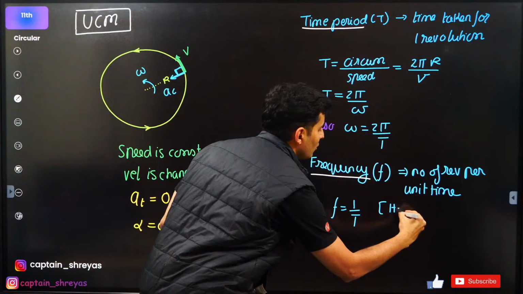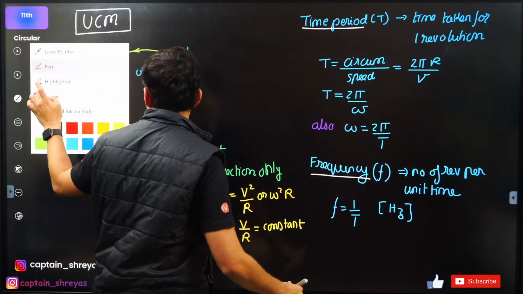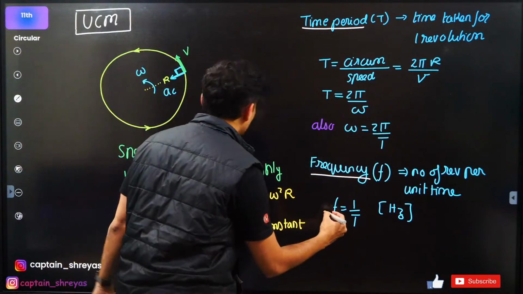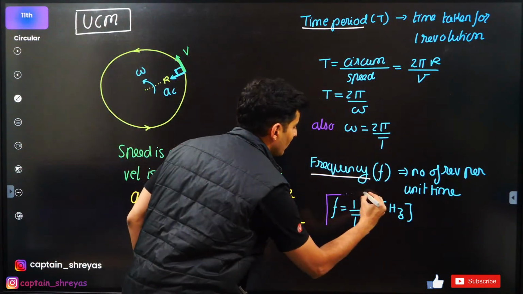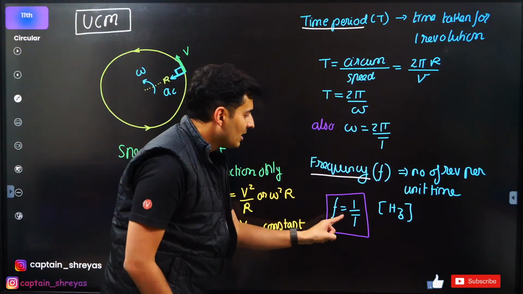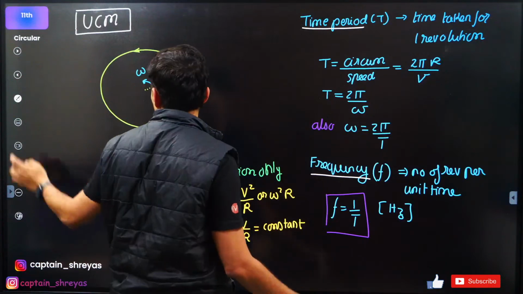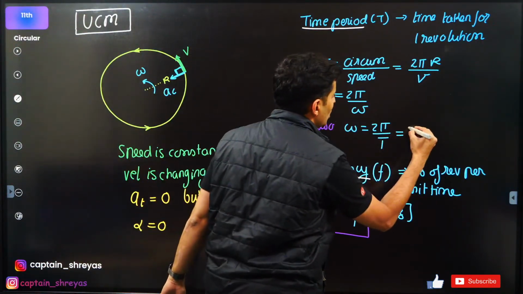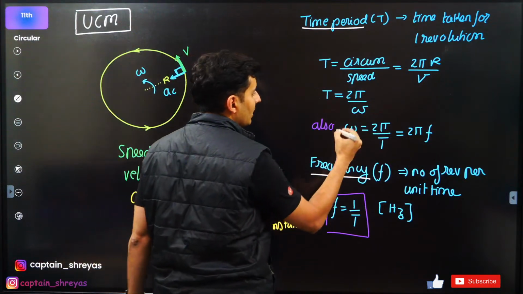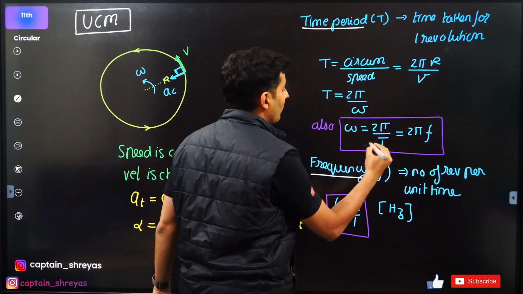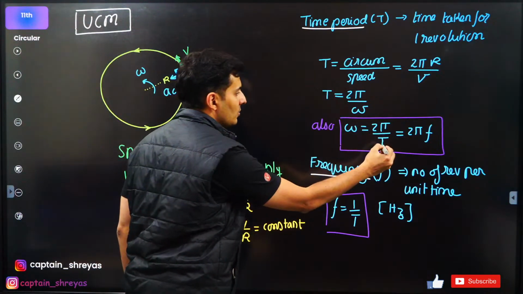Usually the unit is hertz. Formula is 1 by time period. That's it. So how many revolutions I complete in one unit time, that is what is frequency. If you notice, 1 by t is here, 1 by t is also here. So instead of writing it like this, you can also write it as 2 pi into frequency. It means the exact same thing. There is no difference. 2 pi by t, or 2 pi f, one and the same thing. Is that clear, my dear students?